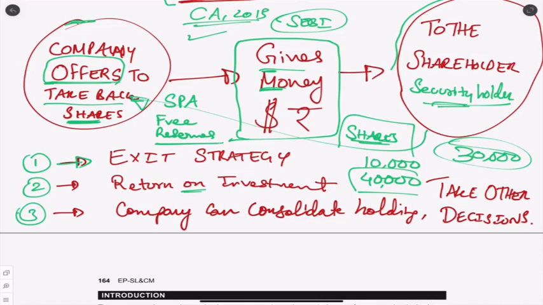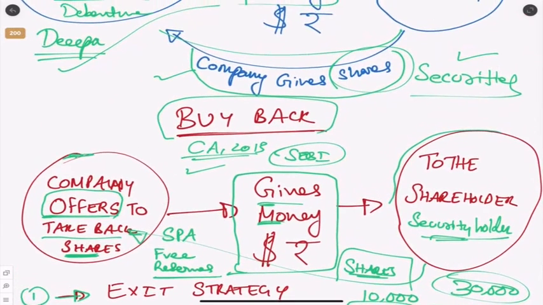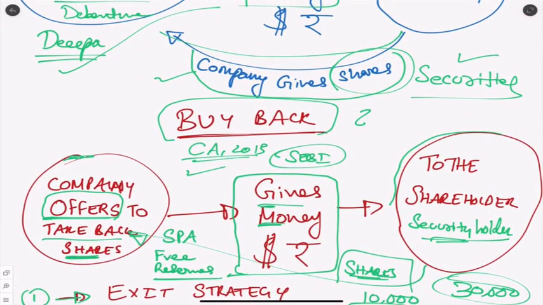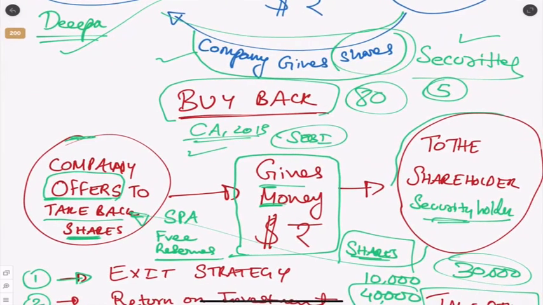Then from the company side, you'll think why the company? See, many times a company wants to consolidate holding. They want to take different decisions. They want to change their line of business. So let us say a simple private company. They have 80 shareholders. They want to consolidate. They want to have only 5 shareholders. But please remember, it is an offer. Just because the company says we'll buy back your shares, you don't have to give it back. No, not at all. You don't have to. The company will offer.